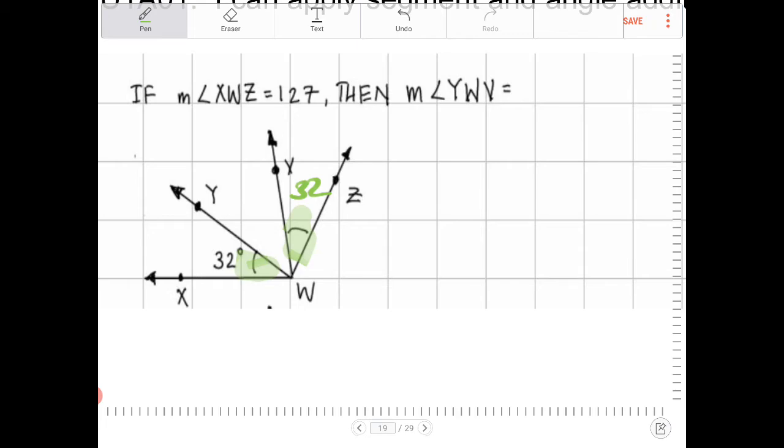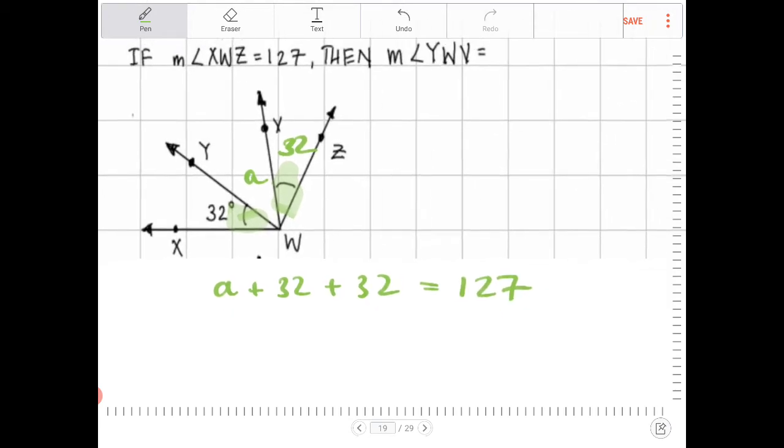If my goal is to figure out what YWV is, which is this angle in the middle, I'm going to call that angle A. Then I know that A plus 32 plus 32 must equal the overall angle, which is XWZ, and XWZ is 127. So what exactly is A?